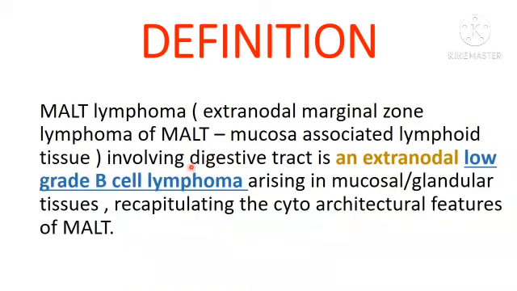So, you have to remember only 3 points here. You can frame a definition. MALT lymphoma is an extranodal marginal zone lymphoma of mucosa associated lymphoid tissue. The other point is it's an extranodal low-grade B-cell lymphoma. Third point is it recapitulates the cytoarchitectural features of mucosa associated lymphoid tissue. That's it.